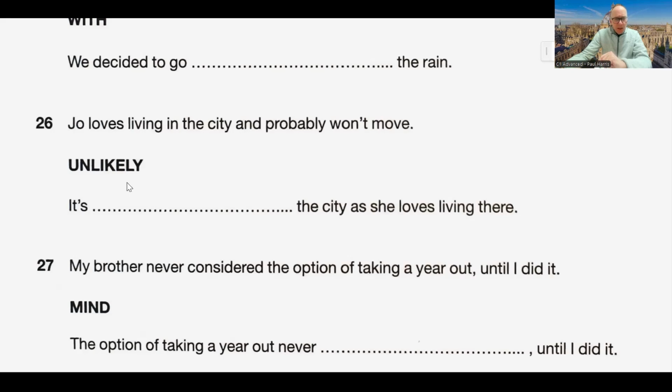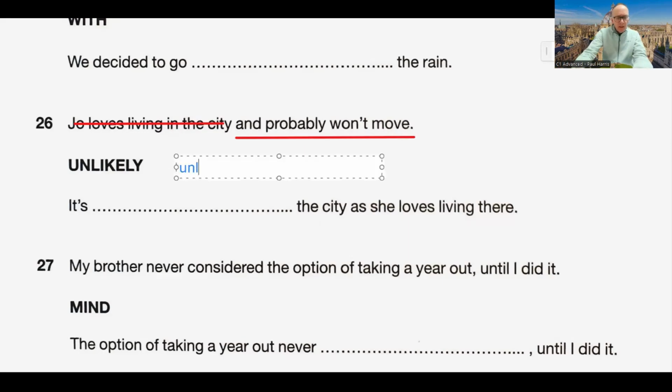Okay, and we've got, right. Okay. So let's go back and see what we can take out and remove. She loves living in the city, so we don't need this part here. So we need to talk about this "probably", and we need to mention the future with "won't", okay? So what can we write here?